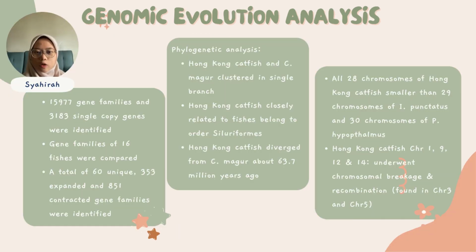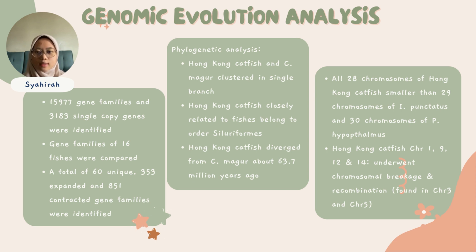Next is the result of the genomic evolution analysis. Gene clustering was performed based on the protein sequences of Hong Kong catfish. 15,977 gene families and 3,183 single-copy genes were identified. Gene families of 16 fishes were compared. A total of 60 unique, 353 expanded, and 851 contracted gene families were identified.